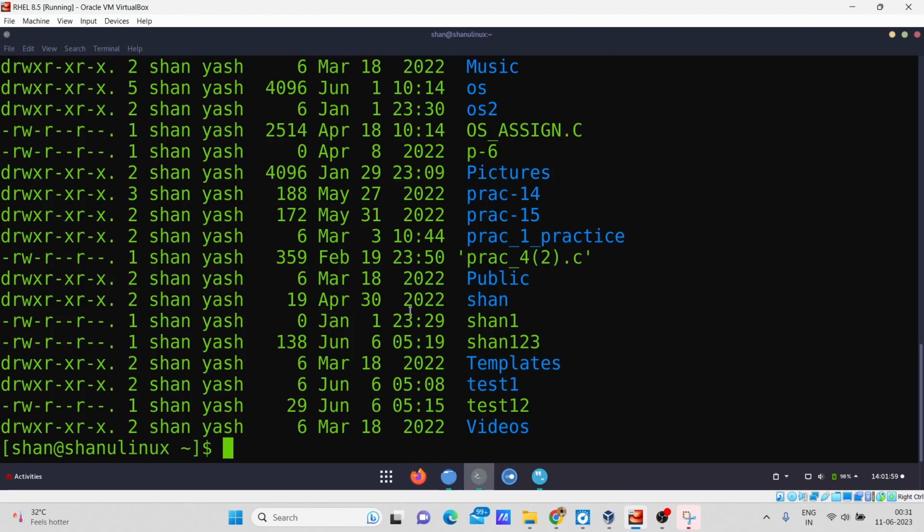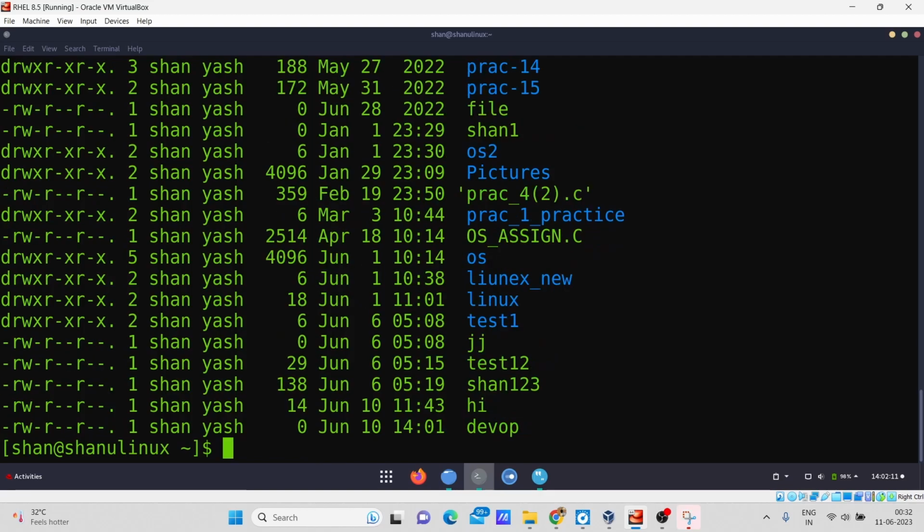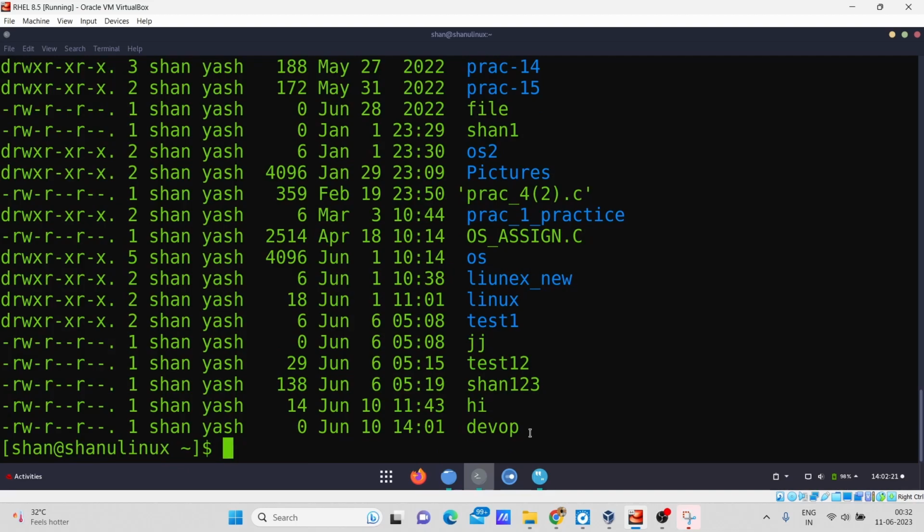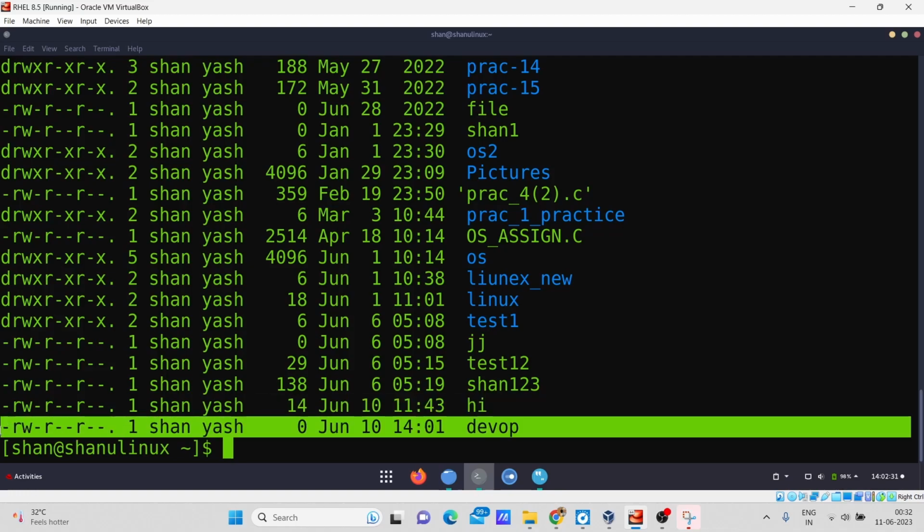Writing the command ls -l basically displays the list of files and directories in alphabetical order. But if you type ls -ltr, it will display the list of files and directories based on time. For example, if I type this, you can see the oldest files and directories move upward, and the newest, most recently created ones will be at the bottom of my list. Just now I created the file named devops, so that's why it is displayed in the last row at the bottom.